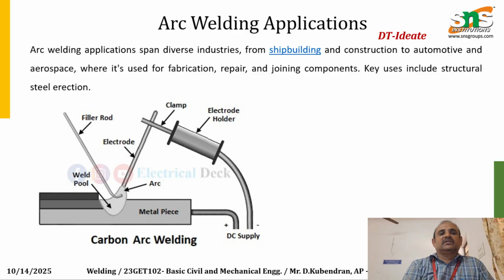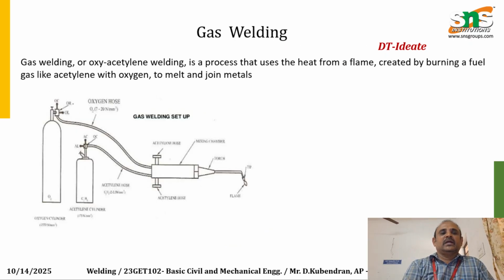Fusion versus pressure welding: in fusion welding, metals are melted at the joint, whereas in pressure welding, metals are joined by pressure without complete melting. Application based classification: welding can also be classified by industry use, such as construction welding, pipeline welding, automotive welding, aerospace welding, etc.